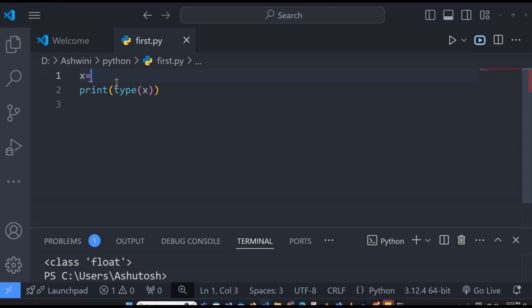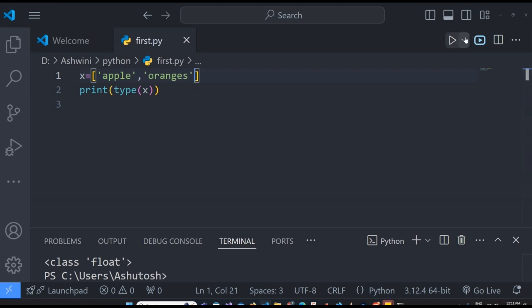Now that we have tried simple types, let us try a data type which uses square brackets. When you write data in square brackets, it is considered a list. So I am giving strings in single inverted quotes separated by commas in a square bracket. If I run this Python code, I'll come to know the data type of this particular variable is list.